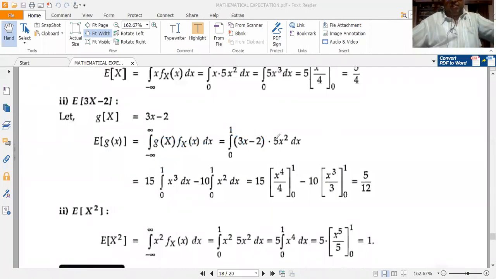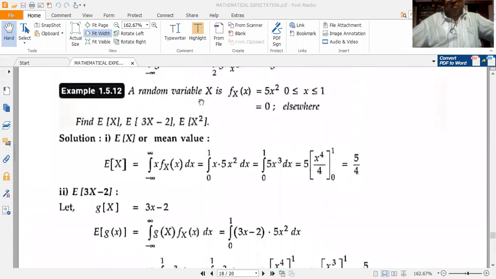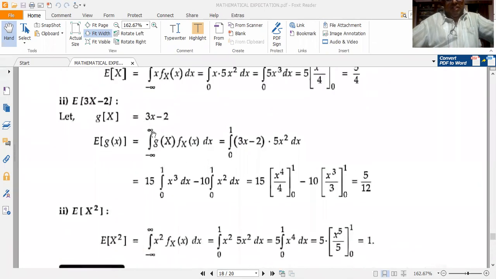So since fX(x) is lying between 0 and 1 for 5x squared, that is, since fX(x) is having a non-zero value only for x lying between 0 and 1, that's why this integral from minus infinity to plus infinity becomes the integral from 0 to 1 once I substitute for fX(x). So I have the integral from 0 to 1 of (3x minus 2) times fX(x) dx.